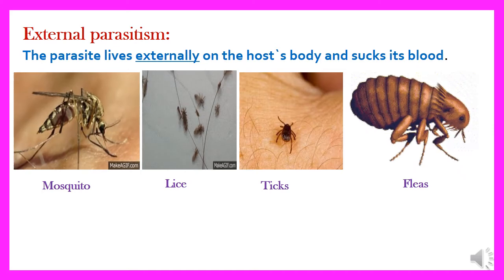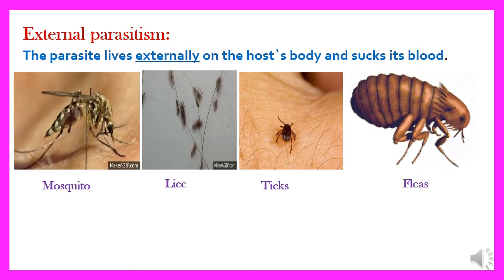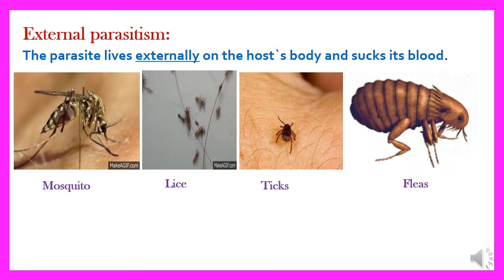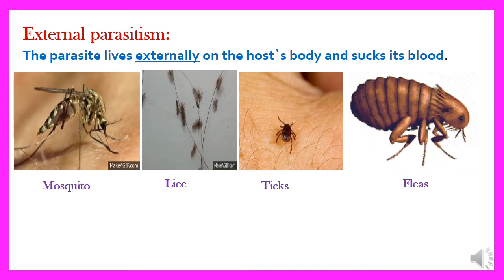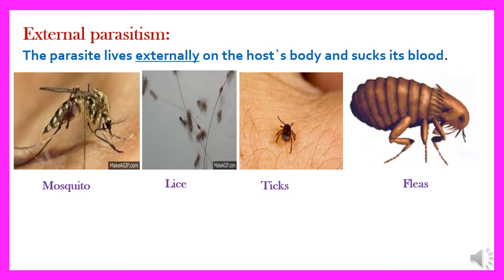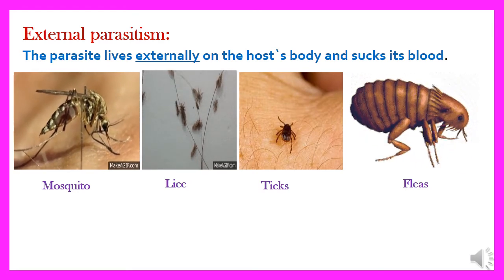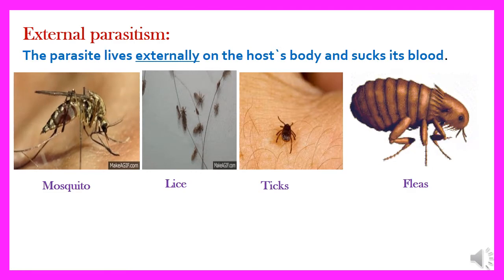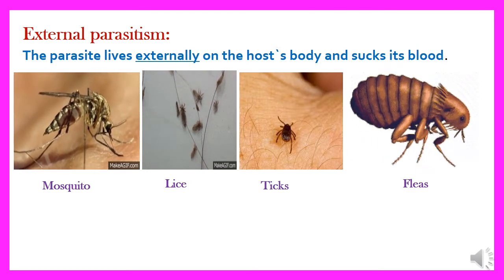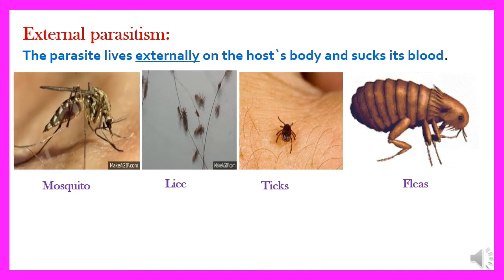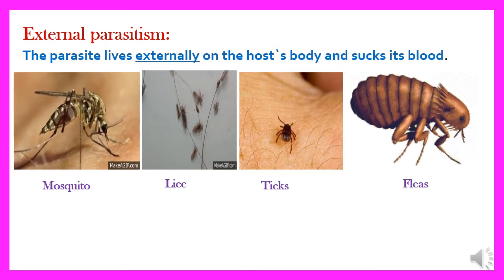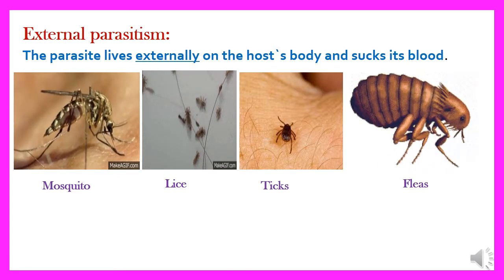The first one, external parasitism. And as I said before, in this relation, the parasite lives externally or outside the host's body and sucks its blood to get its need from food, like mosquito, lice, ticks, fleas. So all these tiny insects suck the blood from the man or any other living to get its need from food.